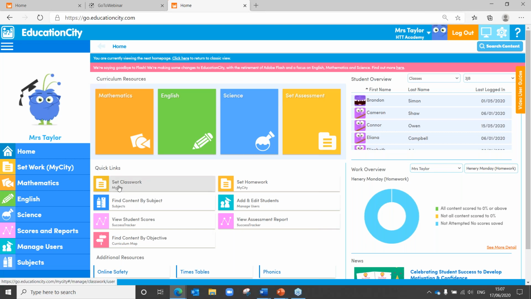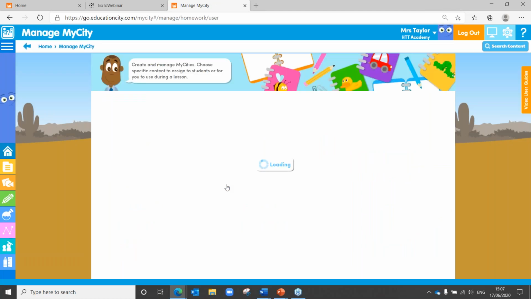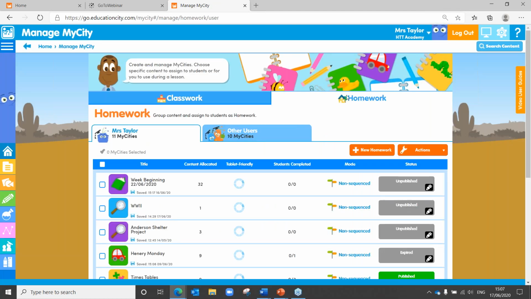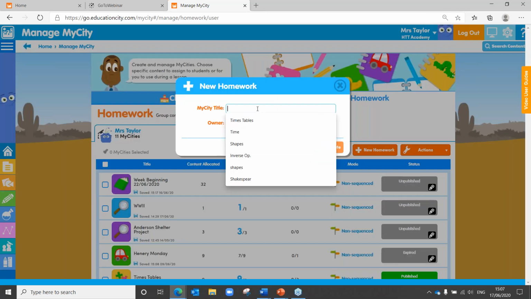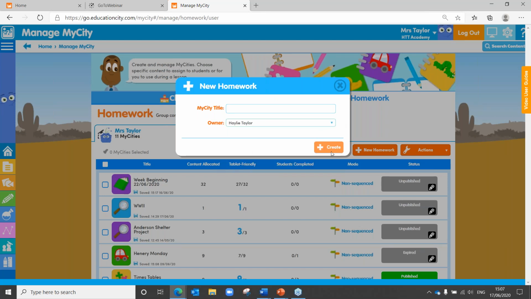And you'll find our My Cities just here. You can see on that left-hand panel that follows you throughout Education City, you've got your My City icon just there, and here they are. And these are folders of work, essentially. So if I head into homework, we can obviously create new homework, pop in whatever it is that we're working on, save that, create it, and then start adding the work in.